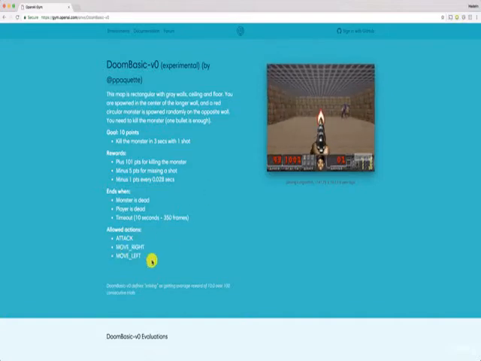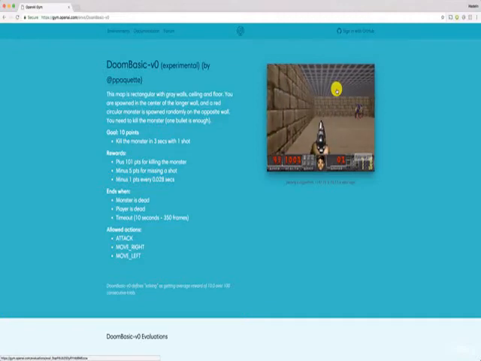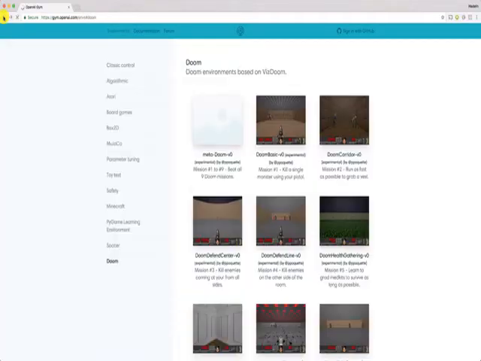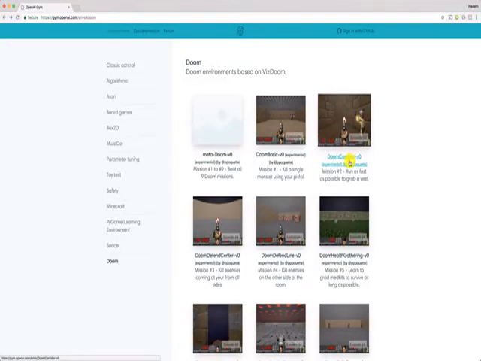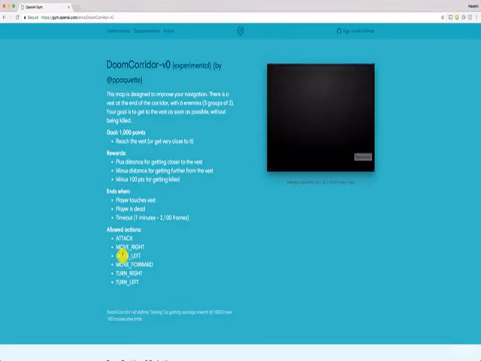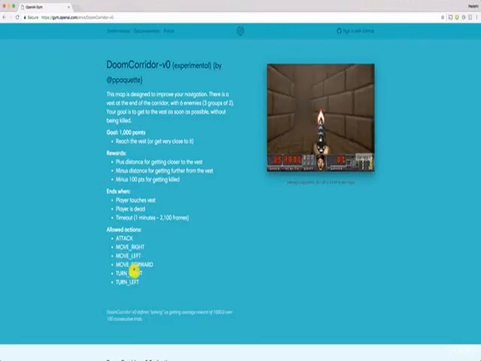Okay, but that's not the Doom game we're going to play. Actually, this one is too simple, that's not my favorite. I prefer the one where we can move forward, move back, turn left, turn right, and shoot many monsters. This one is much more exciting, and this is it, DoomCorridor-v0. So let's click on it. That's the one. As you can see now, we can move forward, we can move left, we can move right, turn left, turn right, and we can shoot again.